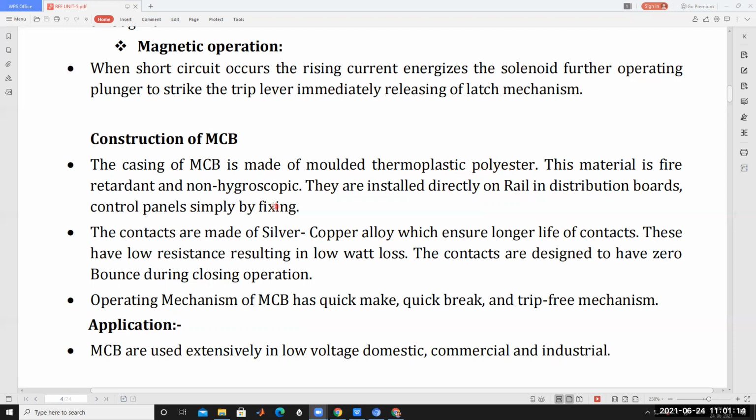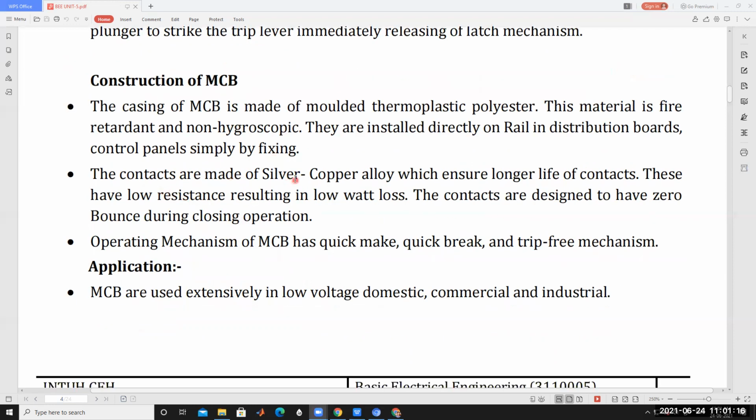The contacts are made of a silver copper alloy, which ensures a longer life of contacts. The contacting points of this MCB are made of silver alloy. Under opening conditions, an arc is developed, and because of that arc this may be damaged. That's why, to protect the device and increase its life, silver copper alloys are used.